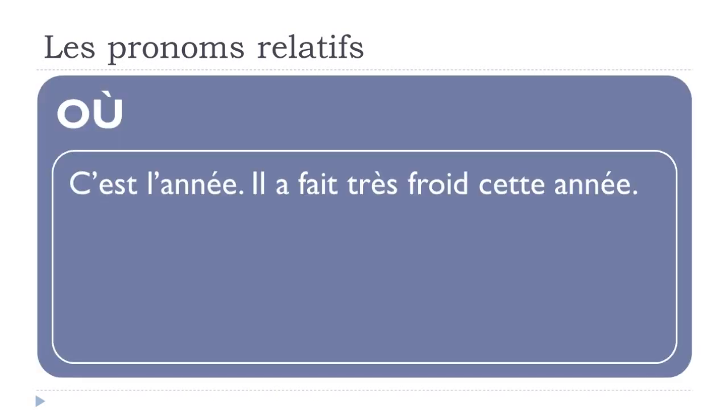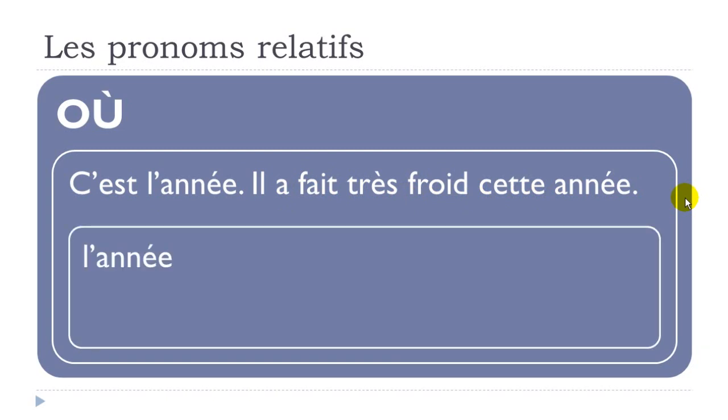So où, c'est l'année. Année is year, c'est l'année. Il a fait très froid cette année. So you can see here, well, you've got this passé composé form. Faire froid, when it's cold. So it was cold, or cette année. And then, well, obviously we don't want to repeat année because it's here and it's here.